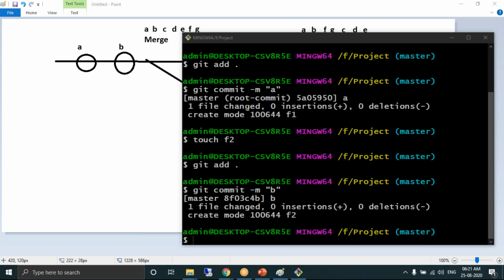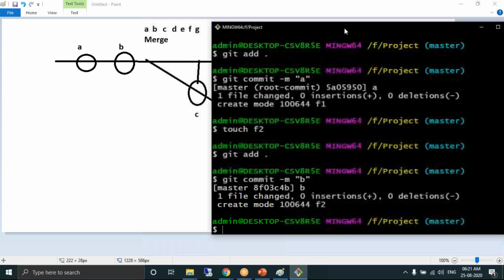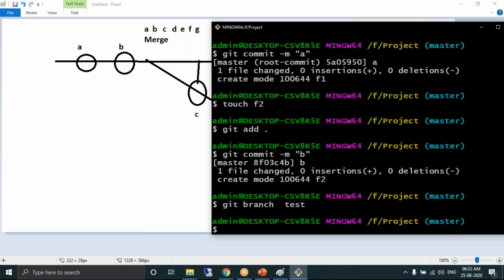Satyam, how to create a new branch? I want to create a branch with the name test. Git branch and the branch name, that is test. Did you try? Yes, sir, I practiced. Very good. Are you working currently? No, sir, I have completed my graduation. Oh, so you're looking for a job. So you are a fresher? Yes, sir. Okay.